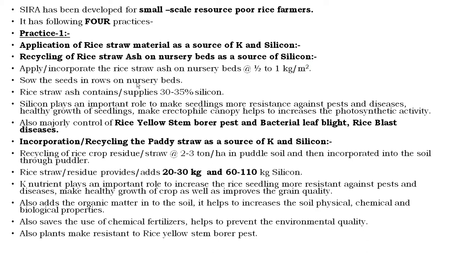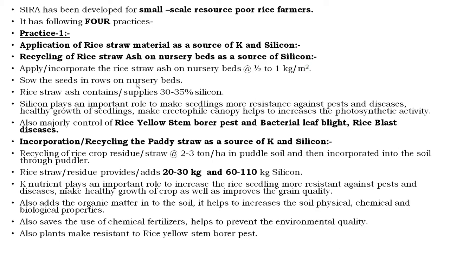In this case, the application of rice straw material as a source of potassium and silicon. Among these, it will consist of two important practices, that is recycling of the rice straw ash on nursery beds as a source of silicon, and the second one, that is incorporation or recycling of the paddy straw as a source of potassium and silicon.